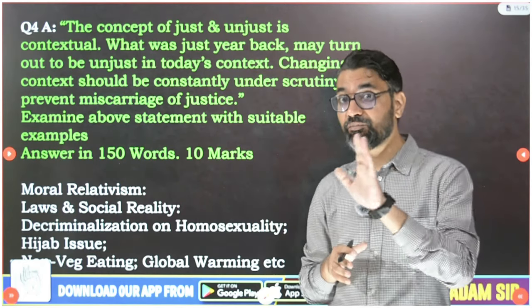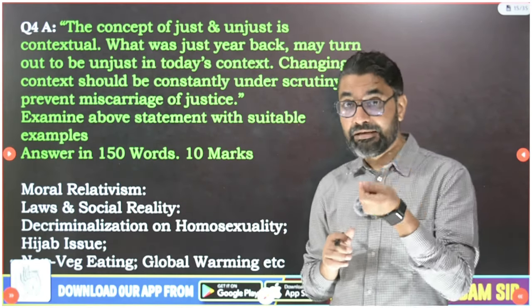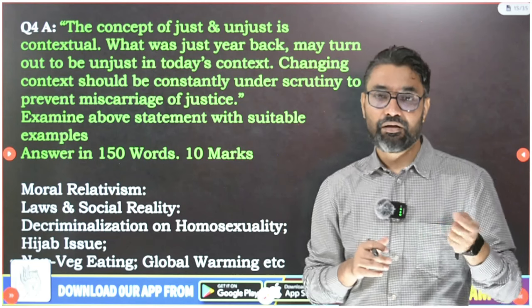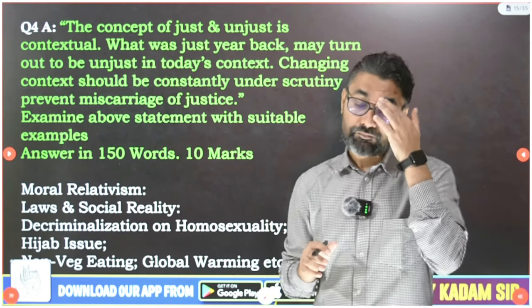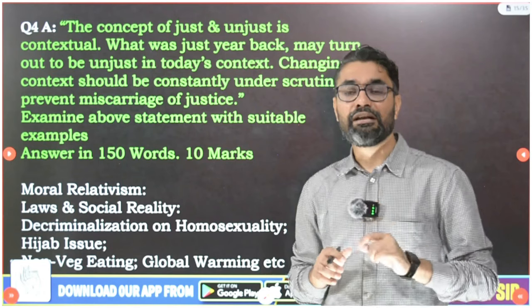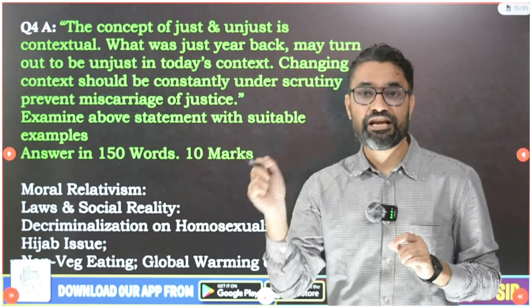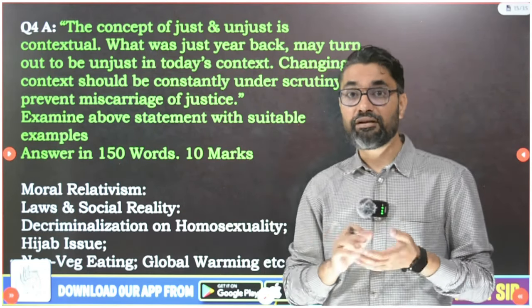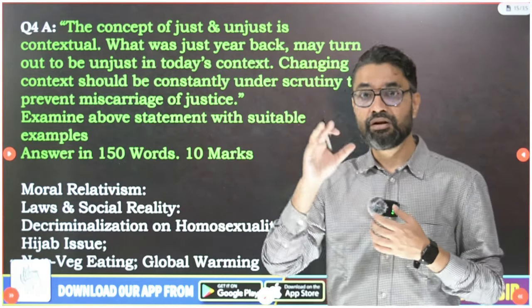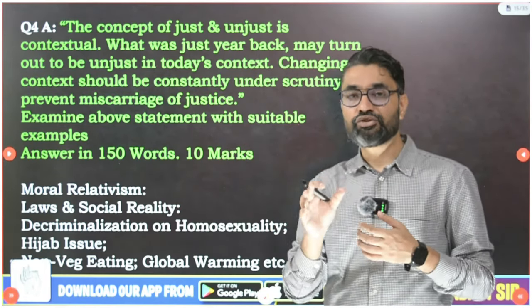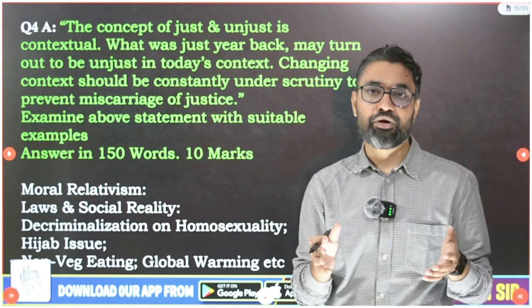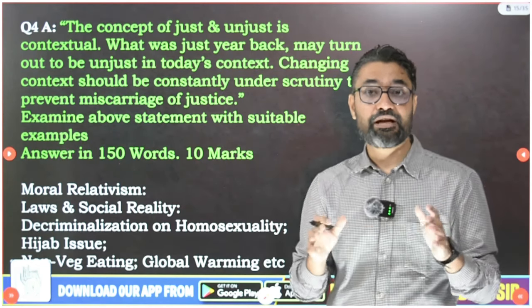That debate on relativism talks about contextual morality. Morality changes as per time, situation, and context, and there is no one universal law in morality. So this question is entirely on moral relativism.